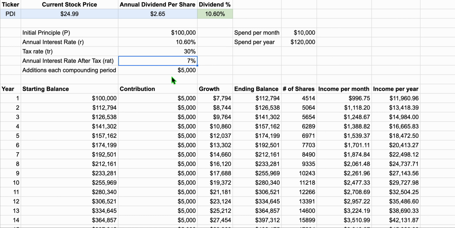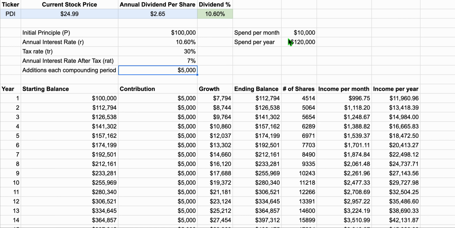So if you take a look here, this is row 8. This is your additions each compounding period. Here I have this compounding on a yearly basis. So let's say you're adding $5,000 a year. If you look at this, you have the starting balance, and this goes through all the years.